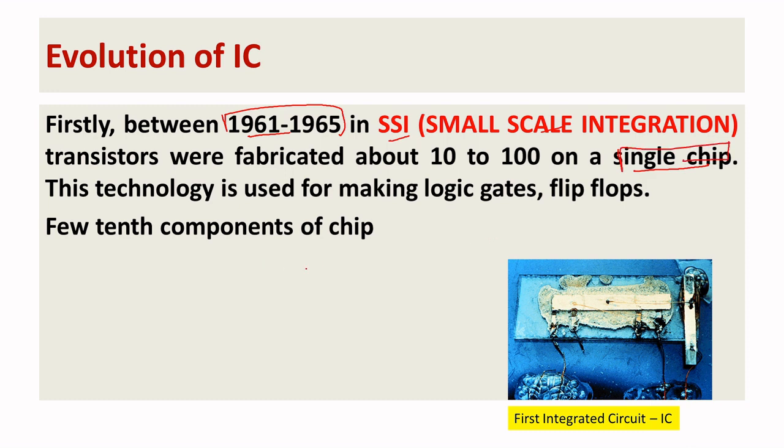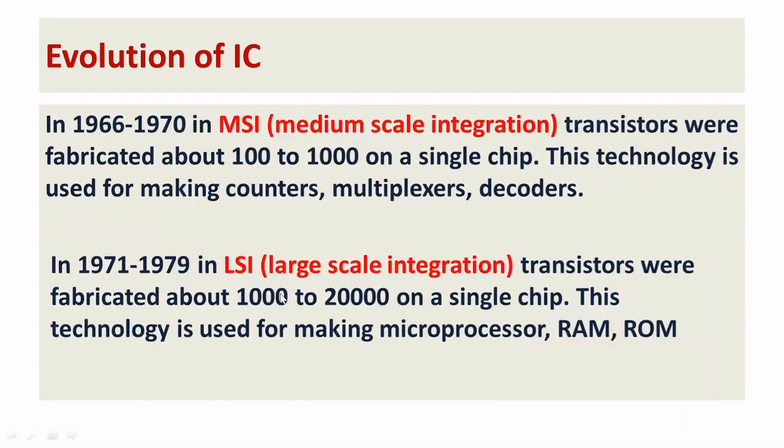See, what technologies did they try? They tried logic gates and flip-flops, a few tens of components on the chip. All are discretely arranged, but to do a global functionality, that is where the concept of the integrated circuit comes. Still, people were looking for further improvement.